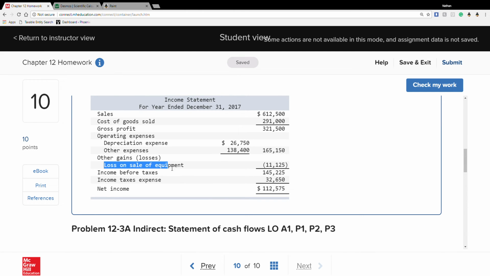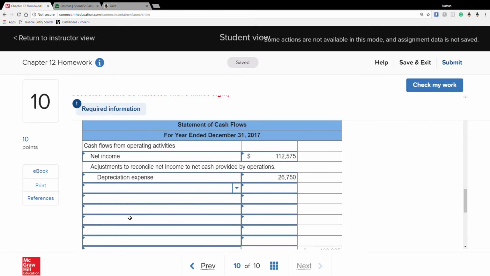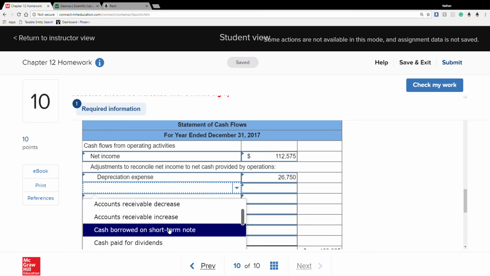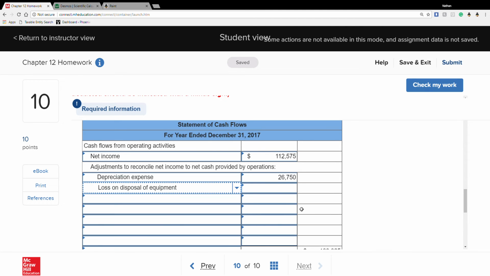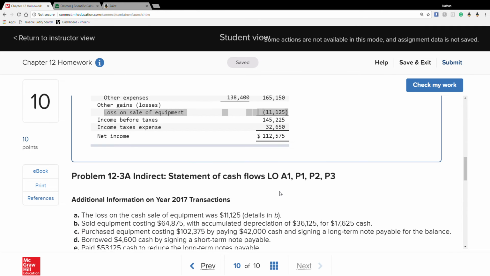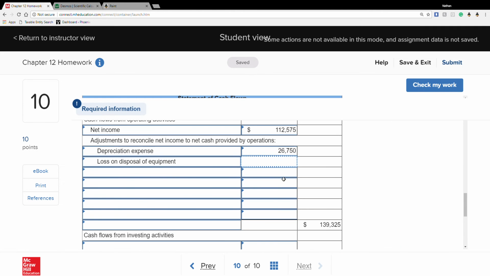Then we're going to look for any loss or gain. Remember, if it's a gain, we subtract; if it's a loss, we add. So the loss on sale, where is it? Loss on disposal, and we're going to add 11,125.